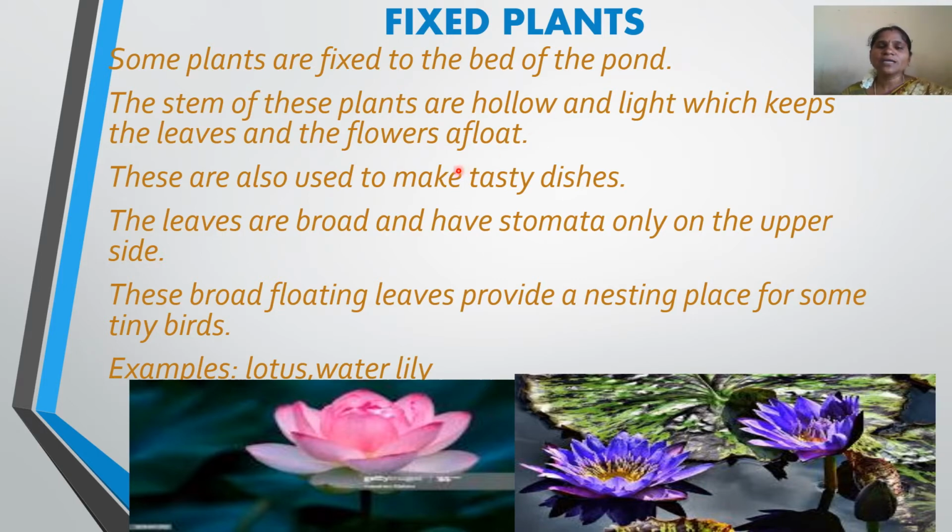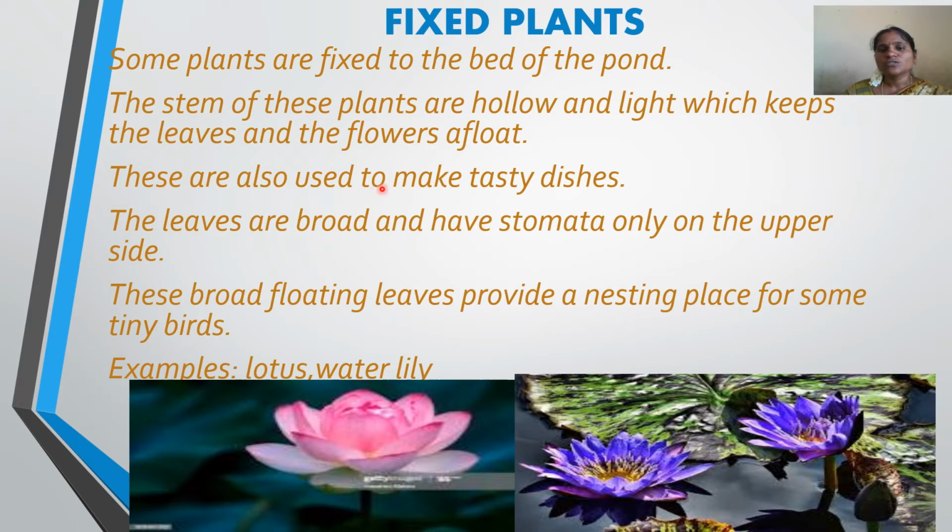The stems of these plants are hollow and light, which keeps the leaves and the flowers afloat. We can observe the stem and find a hole in the middle of it, so that it is lightweight and can easily float on the water. It helps the leaves and flowers also float on the surface of the water.